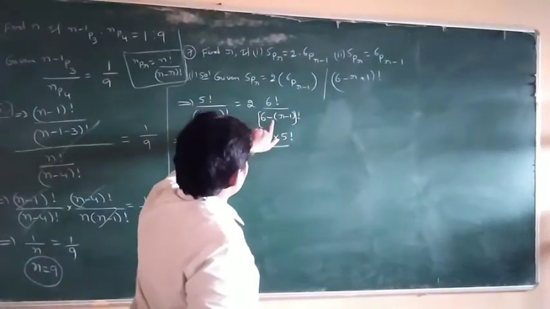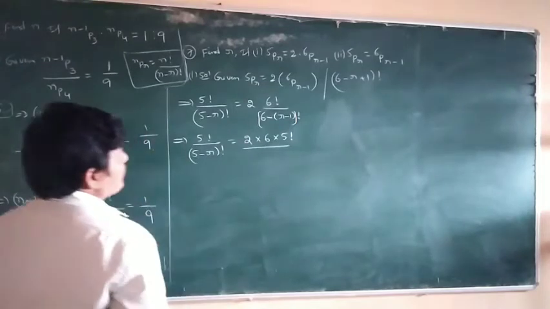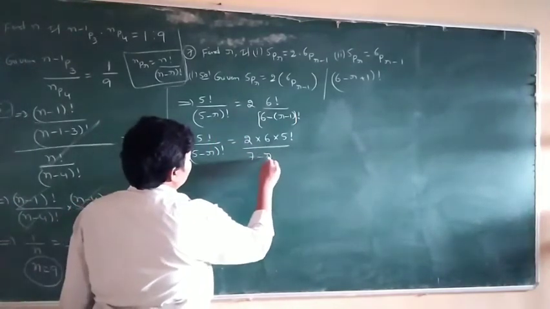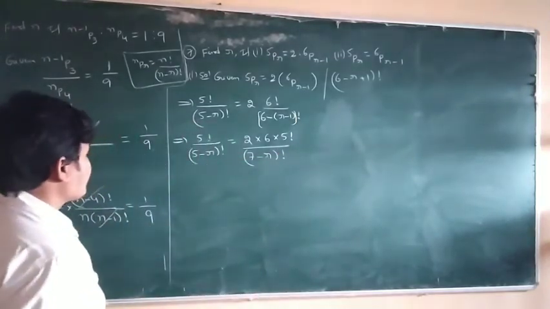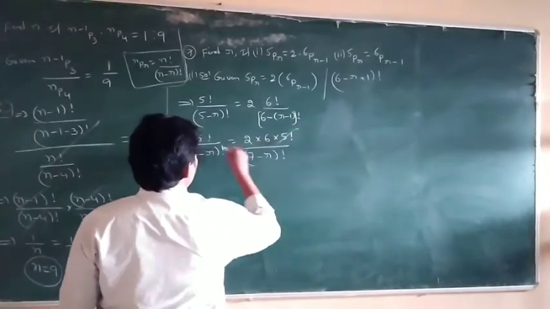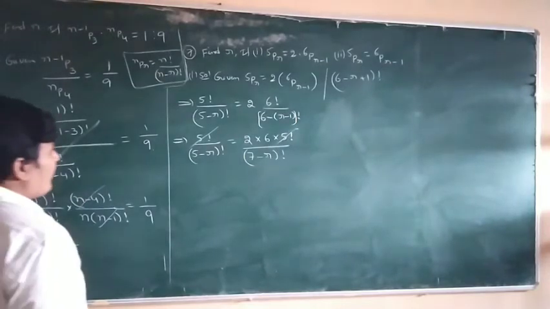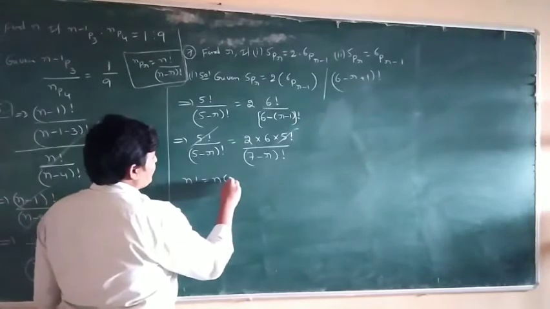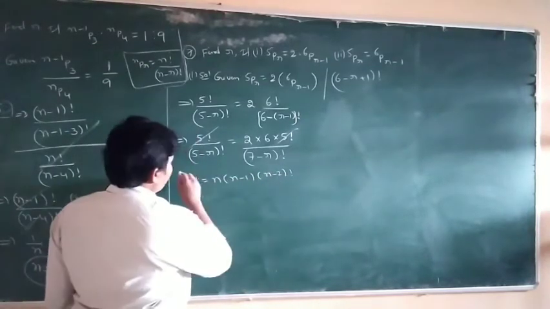6 minus r plus 1 is equal to 7 minus r factorial. So the 5 factorial cancels. Now, n factorial is equal to what? n factorial is equal to n into n minus 1 into n minus 2 and so on.